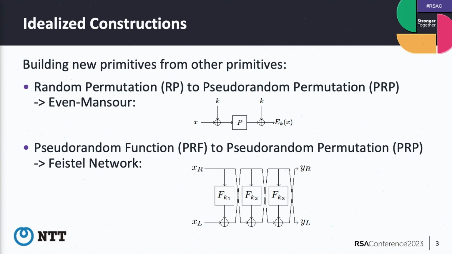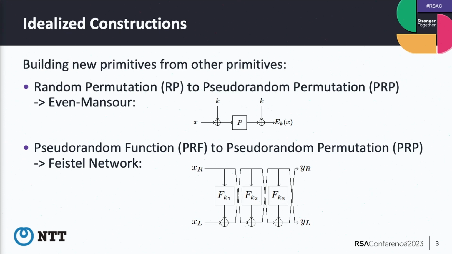The first construction is Even-Mansour. It's a very famous construction to build pseudo-random permutations from a random permutation. Now P is a random permutation, and this is a fixed random permutation. We want to build a pseudo-random permutation, the so-called block cipher, from the random permutation. Then how do we do it?